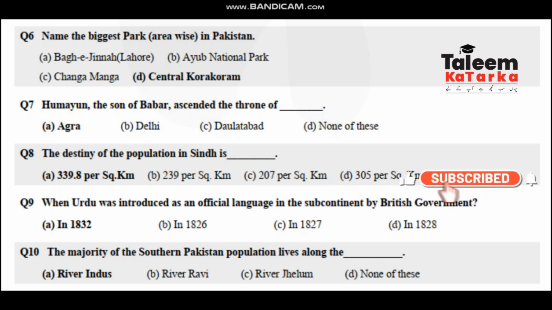Central Karakoram Park. Next, Humayun, the son of Babur, ascended the throne of Agra. Next, the density of the population in Sindh is 339.8 per square kilometer. Next, when Urdu was introduced as an official language in the subcontinent by British government? 1832. Next, आखिरी सवाल है, the majority of the southern Pakistan population live along the river Indus.